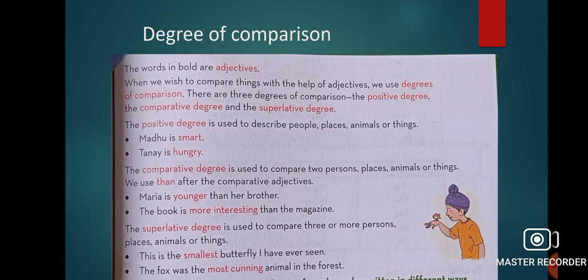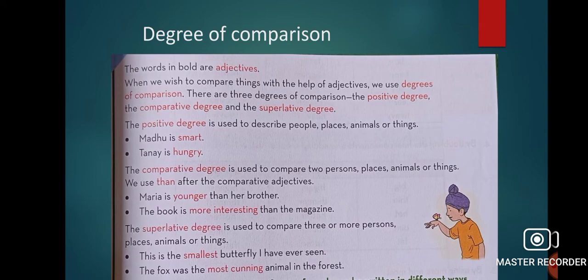When we wish to compare things, like, is this big or this is bigger than this, and when we have 3 things, this is the biggest of all, big, bigger and biggest, this way. So what we are doing, we are comparing here. There are 3 degrees of comparison: the positive degree, the comparative degree, and the superlative degree. Now number 1, what is positive degree? Madhu is smart, Tanay is hungry, she is small, she is tall, she is good, he is bad, I am busy. So the words that are simple in pronunciation are stated under positive degree.